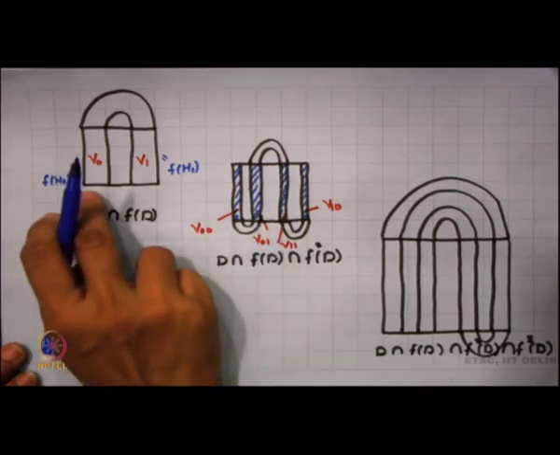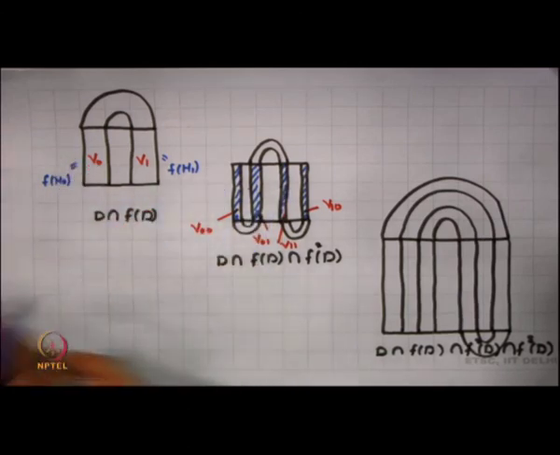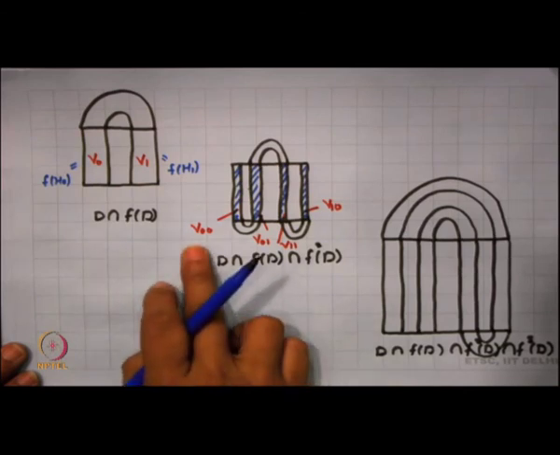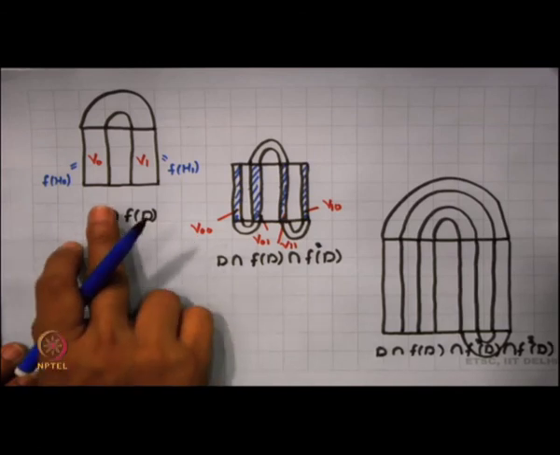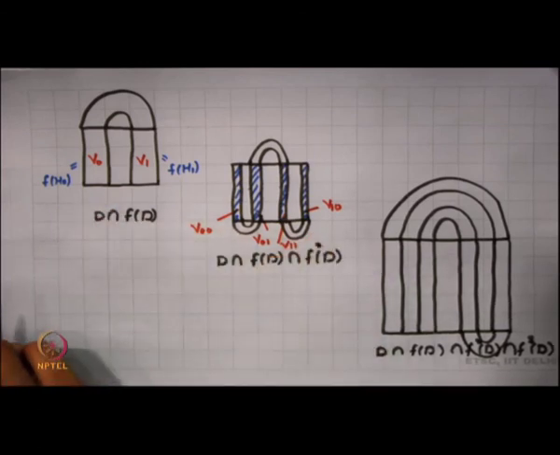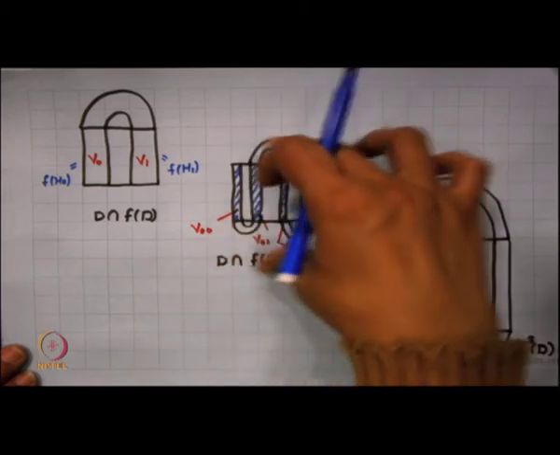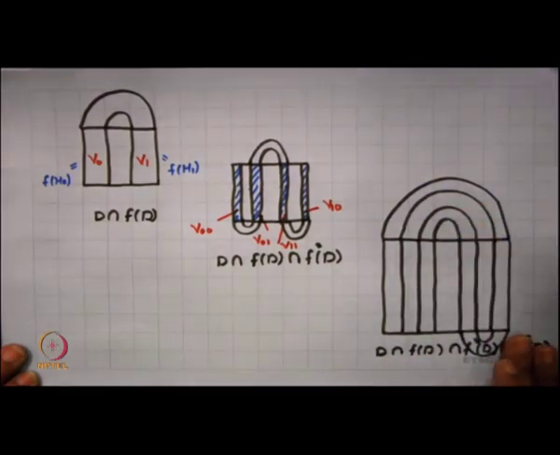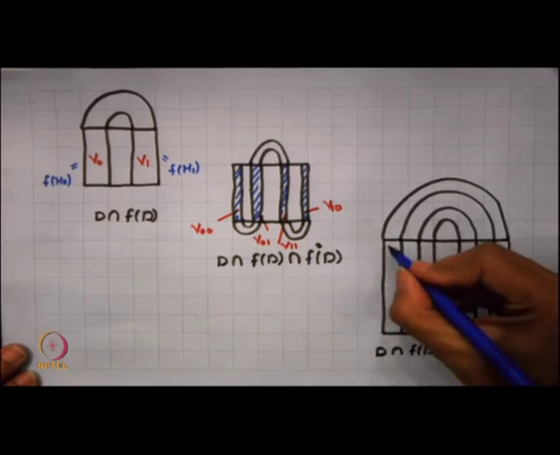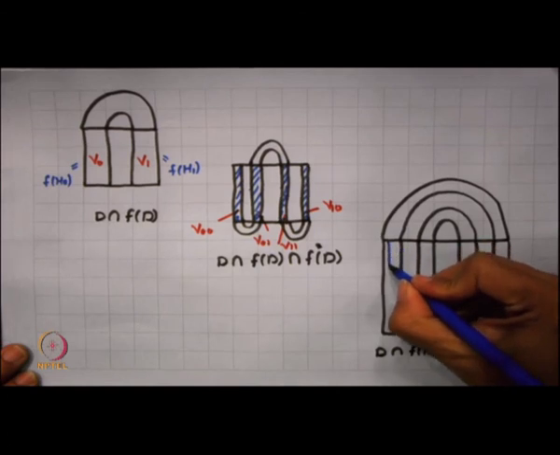From V naught, V naught will have two parts, one will be V 0 0 and one will be V 0 1, and V 1 will have two parts, which are V 1 1 and V 1 0. Now, what happens if I take it further? What will I get here? Let us look into this part. I am just stretching up this part. So, this is my F of D intersection F D intersection F square D. When we stretch it further, we get again two parts here. I am just trying to draw this part over here.